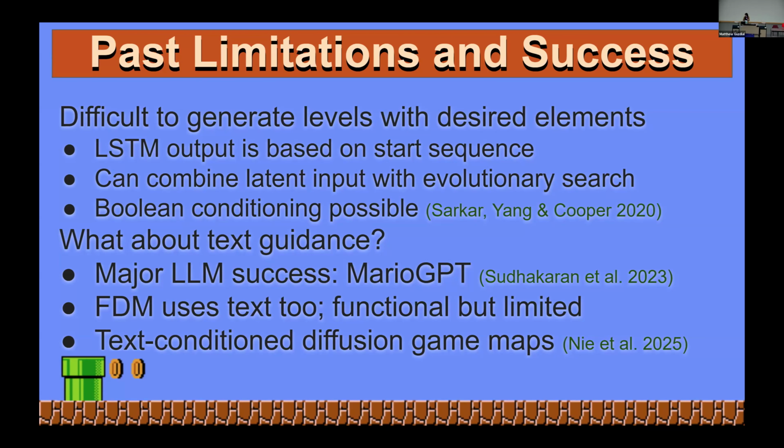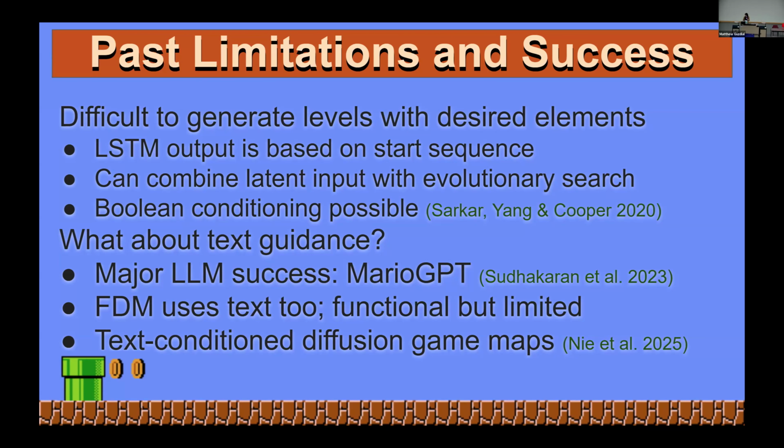So what have we done? We have a method to automatically generate captions for a given level and determine how well a model adhered to those captions. We have compared a bunch of different methods of encoding text and putting it into a diffusion model to see which one performed best. And we've also created a GUI in order to combine smaller level scenes into full Mario levels.